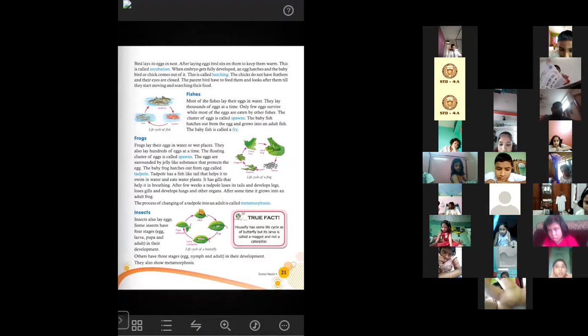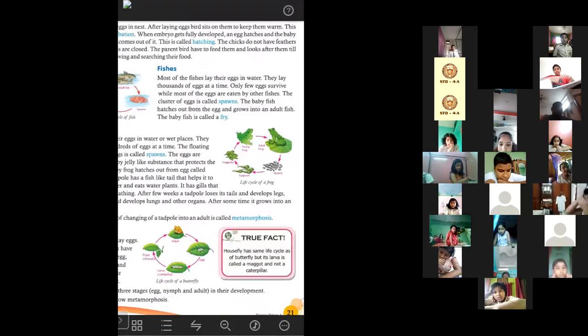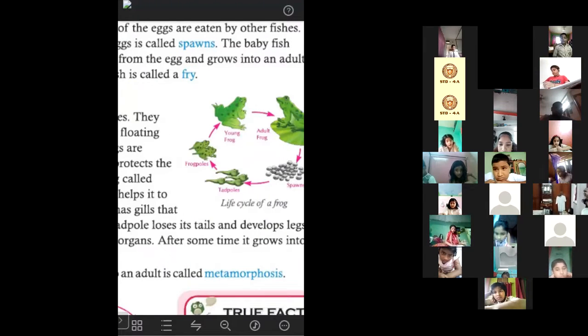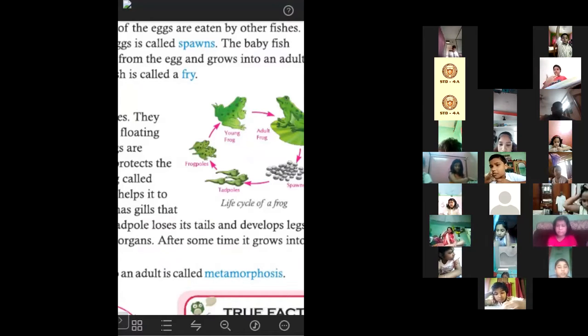A tadpole has a fish-like tail. You can see here that it helps it to swim in water. We all know that frogs are amphibians. That means frogs can live both in water and on land.